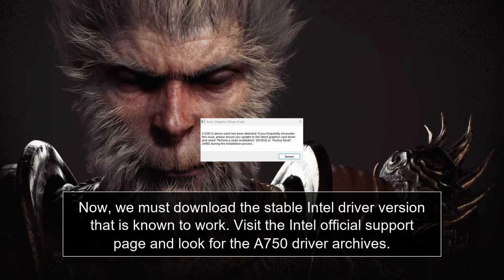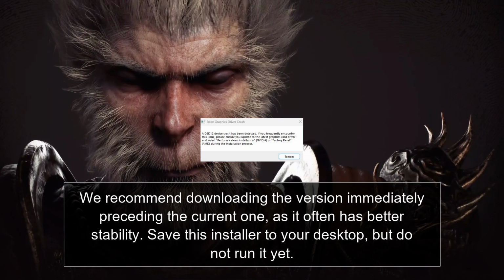Now, we must download the stable Intel driver version that is known to work. Visit the Intel official support page and look for the A750 driver archives. We recommend downloading the version immediately preceding the current one, as it often has better stability. Save this installer to your desktop, but do not run it yet.